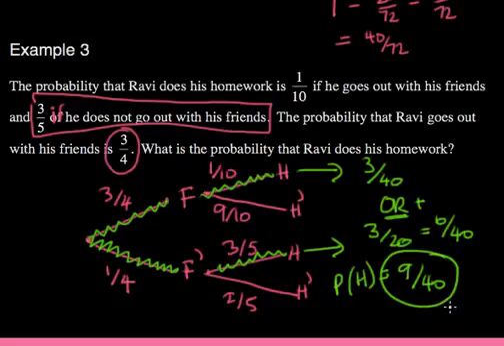So 9 out of 40 is pretty bad. You know, Ravi needs a bit of a slap to get himself to do his homework, clearly. But you know, if you're watching this video, then you're in this probability of doing homework, I hope, or you're in class doing it, or you might be on holiday doing it, just reading ahead, in which case you are awesome.